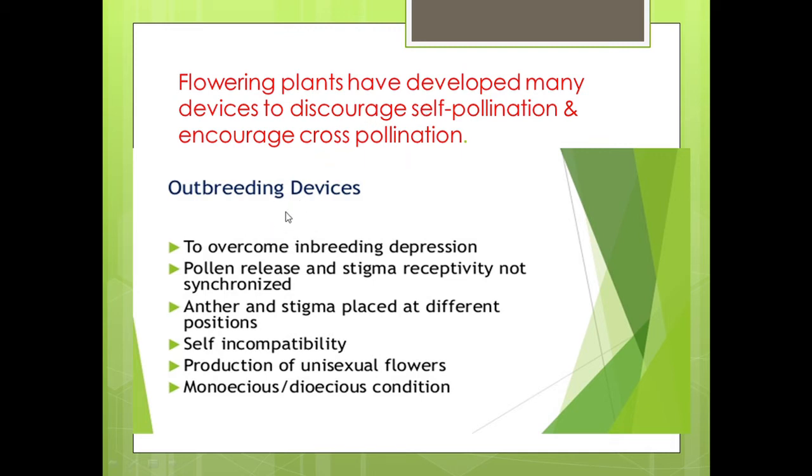See, the purpose of outbreeding devices is to overcome inbreeding depression. Then, pollen release and stigma receptivity are not synchronized in such cases. Then anther and stigma are placed at different positions. Self incompatibility means fertilization cannot take place within the same flower. Then production of unisexual flowers, monoecious and dioecious condition. So these are some of the outbreeding devices produced by flowering plants.